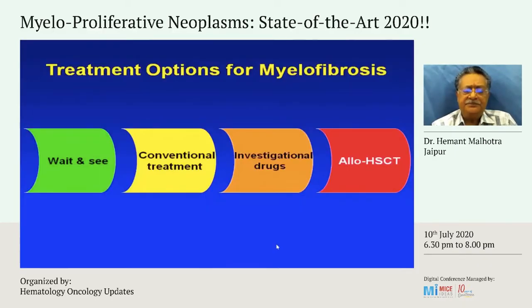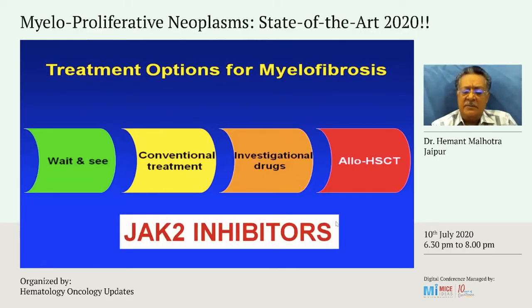And a majority of the patients have fatigue, inactivity, insomnia, itching, which can sometimes be very, very distressing for the patient. Now, the treatment options for patients with myelofibrosis conventionally used to be observation, some conventional treatments, investigational drugs, allogeneic stem cell transplantation, and now in the past decade, we have a specific agent available to us, the JAK2 inhibitors.